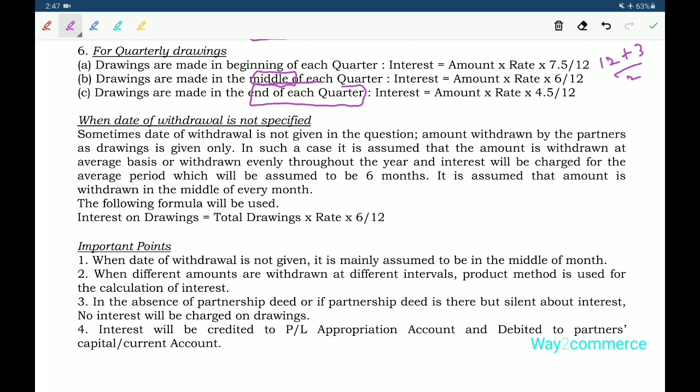Next, when the date of withdrawal is not specified, it is an important point. When the date of withdrawal is not specified, only the amount withdrawn by the partners as drawings is given. In such a case, it is assumed that the amount is withdrawn on an average basis, evenly throughout the year. So interest on drawings equals total drawings into rate into 6 by 12, that means 6 months.